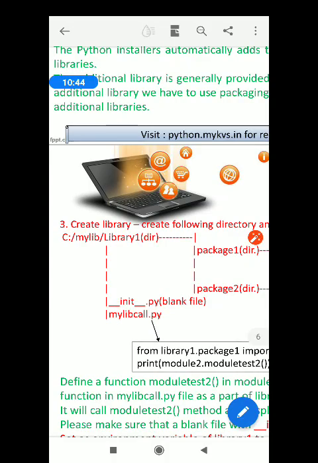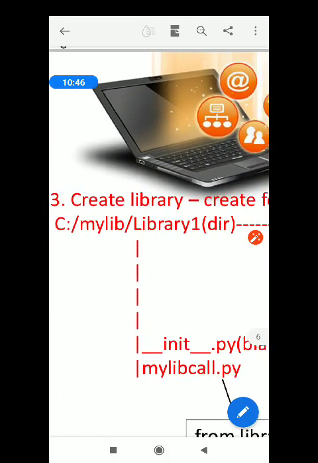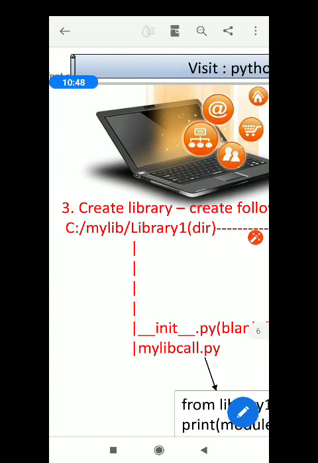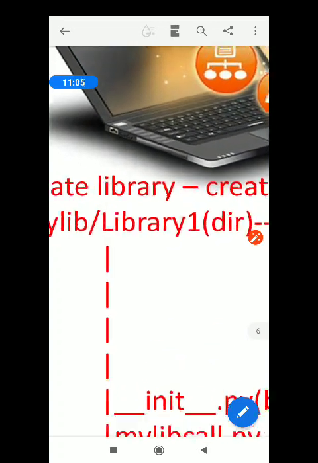I'm giving the library name as library 1. This directory you have to create inside the mylib folder. The mylib folder is located inside the C drive of your hard disk, and you have to create one more directory called library 1.